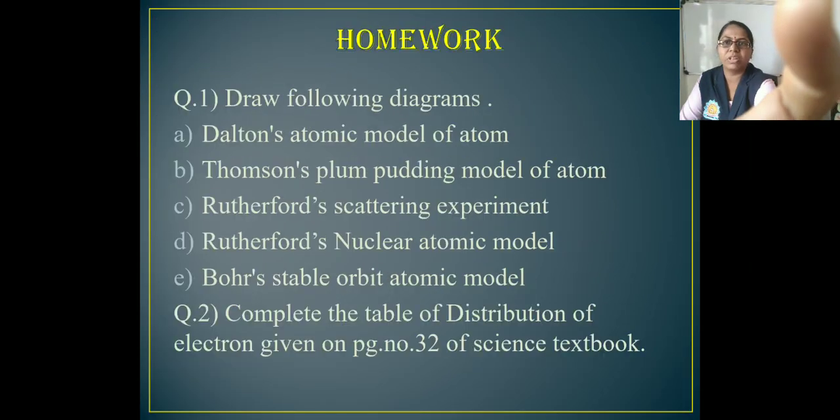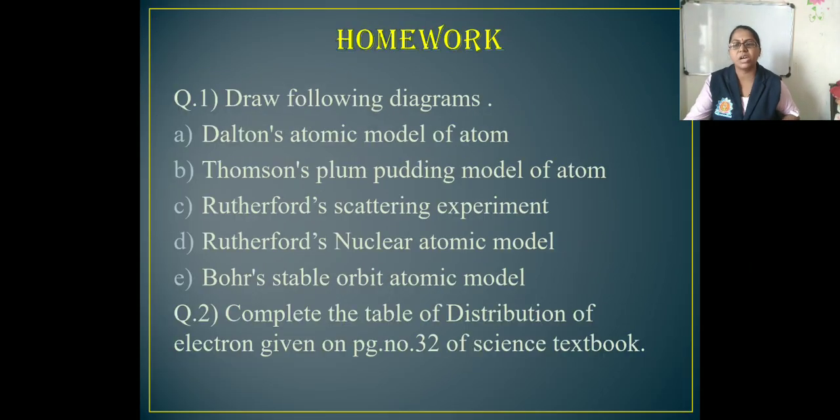Now the last part is the homework. The first question is to draw the following diagrams. A, Dalton's atomic model of atom. B, Thomson's plum pudding model of atom. C, Rutherford's scattering experiment. D, Rutherford's nuclear atomic model. And E, Bohr's stable orbit atomic model. You have to draw all the diagrams in your homework.